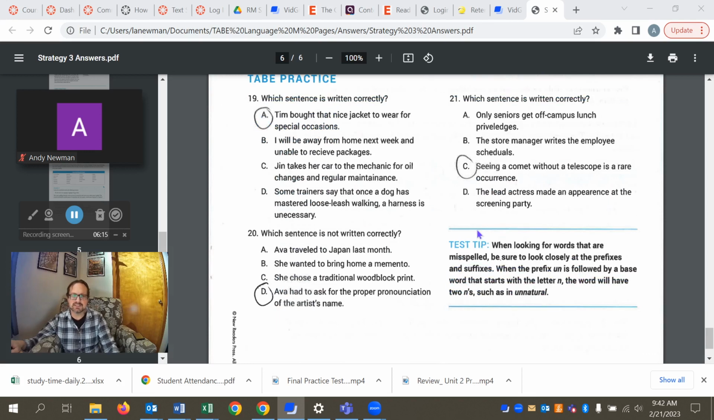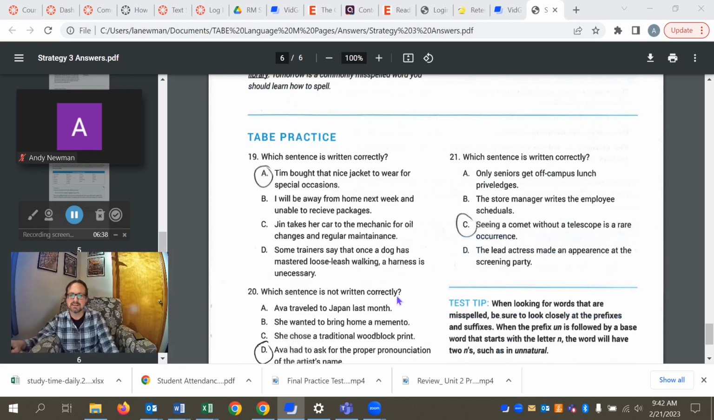Okay, three more to look at. In 19, which sentence is written correctly? And it's A, Tim bought that nice jacket to wear for special occasions. B, C, and D have misspellings in there. 20, which sentence is not written correctly? And it's here, and it's not pronounciation as they've given us here, but pronunciation. This second O is incorrect, shouldn't be there. And lastly, 21, which sentence is written correctly? And C has the correct spelling of occurrence, unlike A, privileges misspelled, B, schedules misspelled, and D, appearance misspelled.